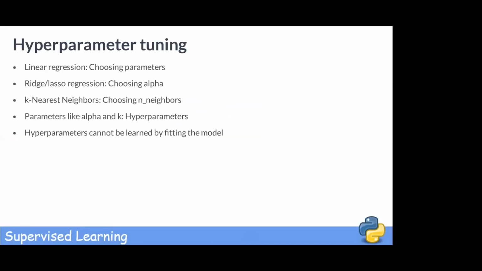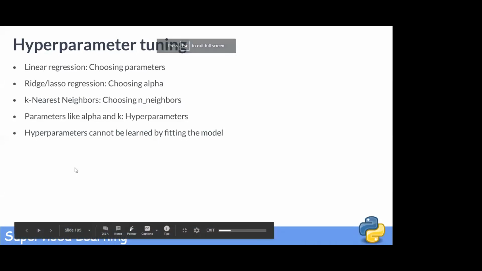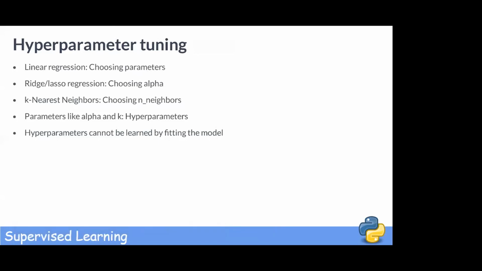Moving ahead. Now that you are developing a feel for judging how well your models are performing, it's time to supercharge them. We have seen that when fitting a linear regression, what we are really doing is choosing parameters for the model that fit the data the best. We also saw that we have to choose a value for K, so we had to choose the value of K for developing a good KNN model.